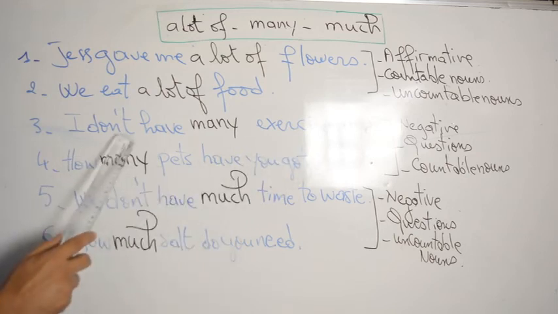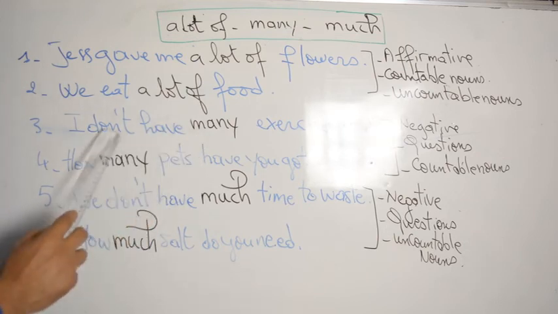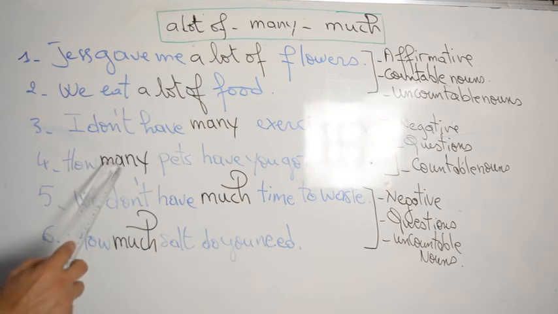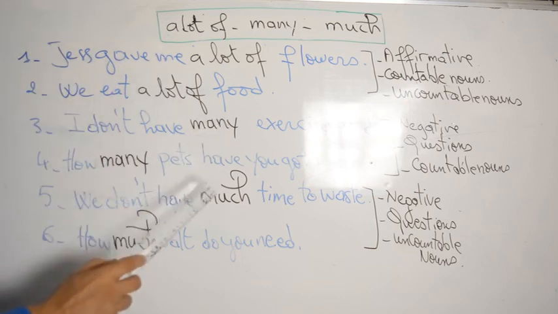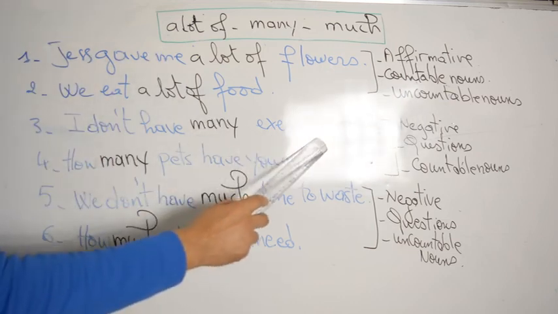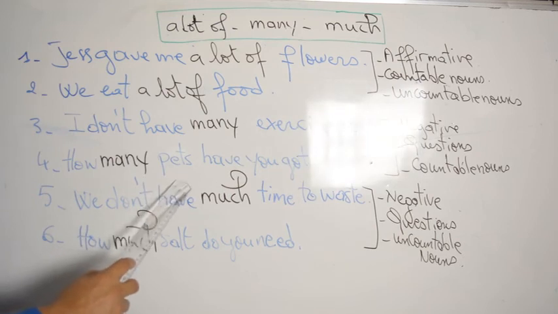So these sentences are used in order to express quantity, big quantity. Here we use many with negative and interrogative sentences, and only with countable nouns. Look here, exercises, it is a countable noun. Same thing here, pets. Pets is a countable noun.